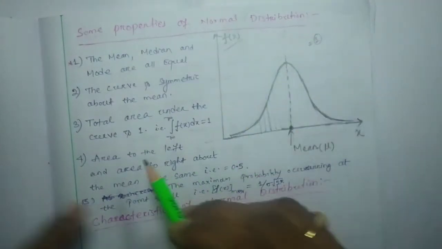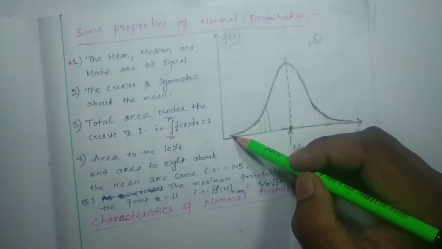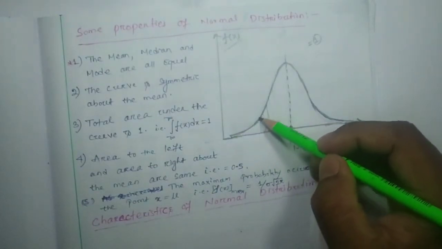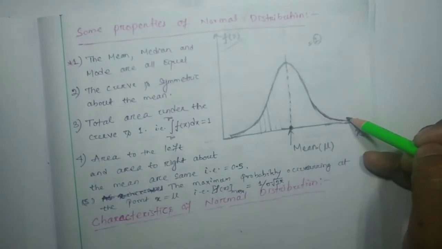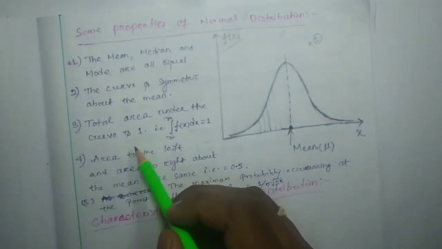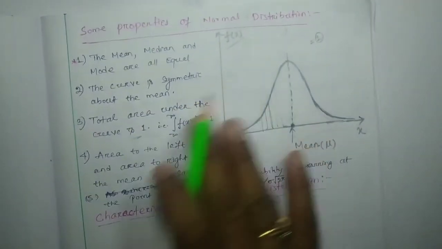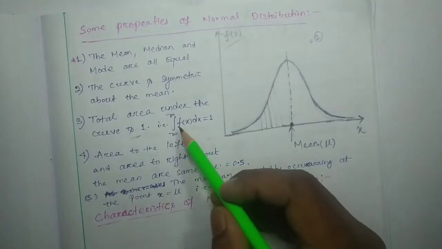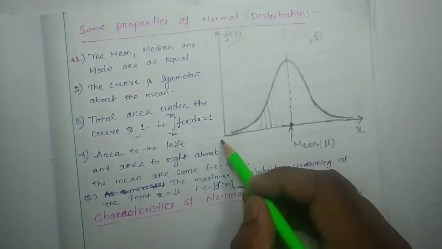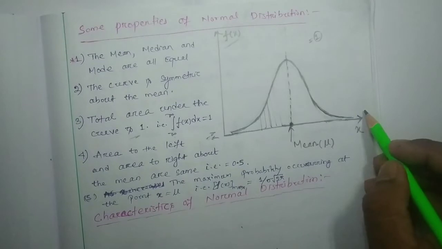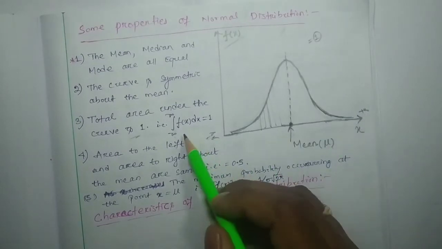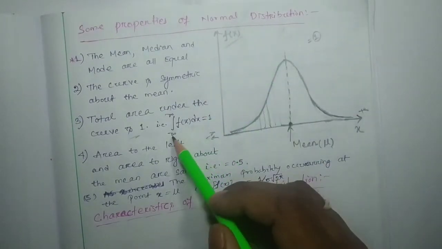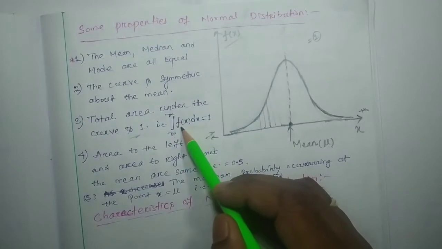So if I consider the total area under this curve, obviously it will be 1. This side is your minus infinity, this side is your plus infinity. If we integrate f(x) from minus infinity to plus infinity, we are going to get 1.